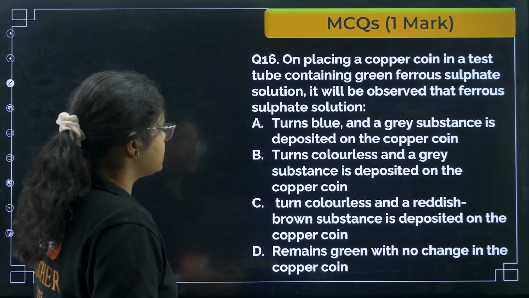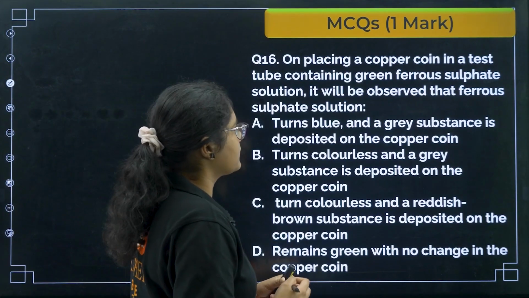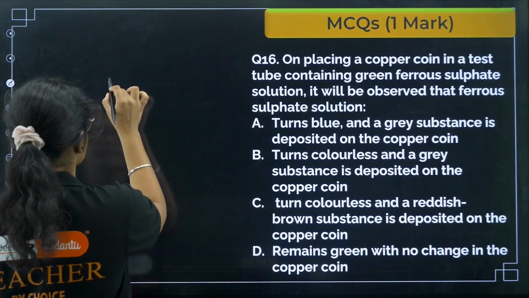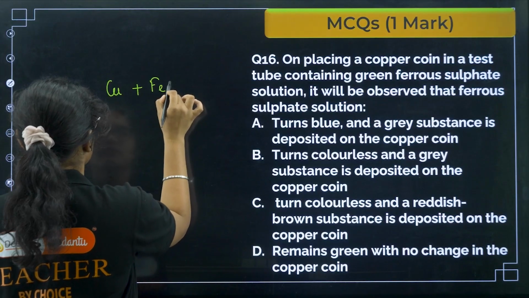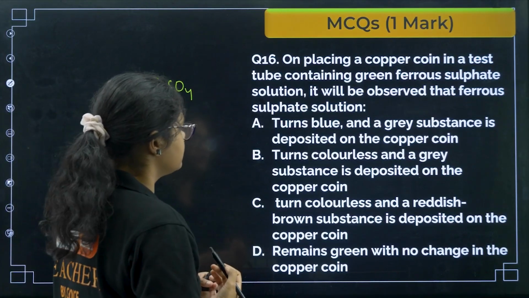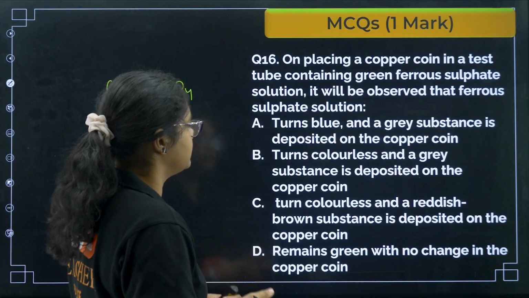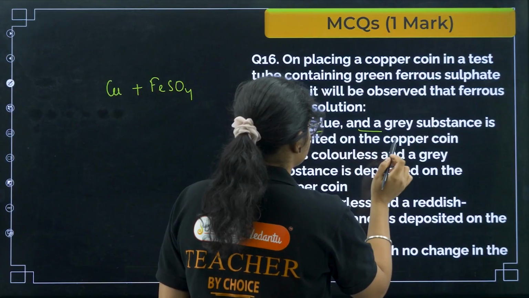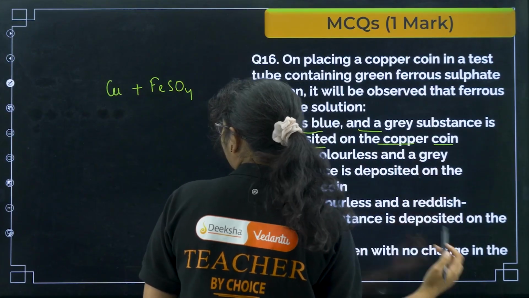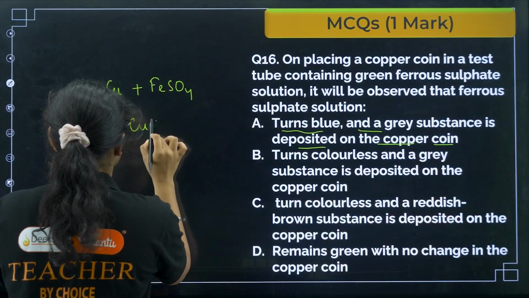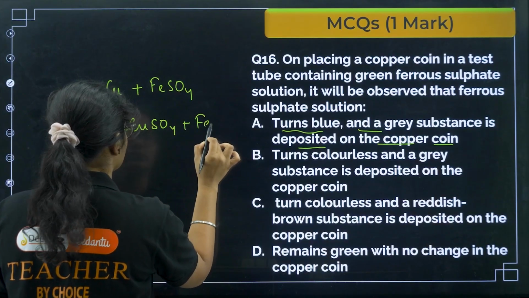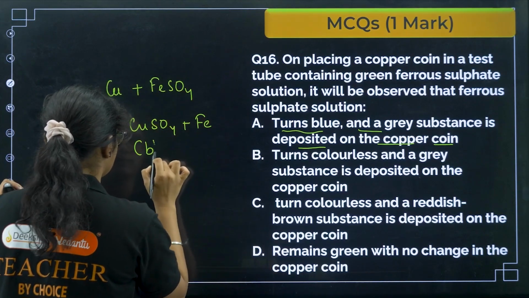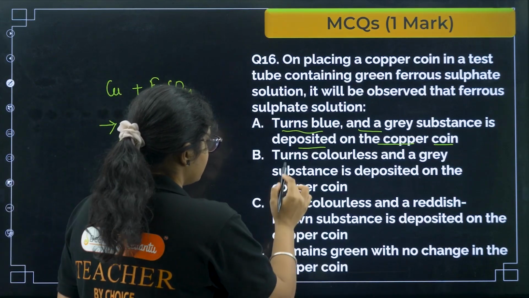Okay. Next, question number 16. On placing a copper coin in a test tube containing green ferrous sulfate solution, it will be observed that the ferrous sulfate solution turns blue and a grey substance is deposited on the copper coin. So what exactly is the reaction that happens here? Copper sulfate is formed and Fe is displaced, right? That is a displacement reaction. If copper sulfate is there, then it is blue in color.